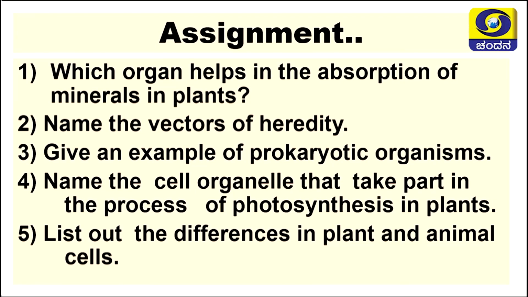Name the vectors of heredity. And the third question is, give an example of prokaryotic organisms. And the fourth question is, name the cell organelle that takes part in the process of photosynthesis in plants. And the last question is, list out the differences between plant and animal cells.